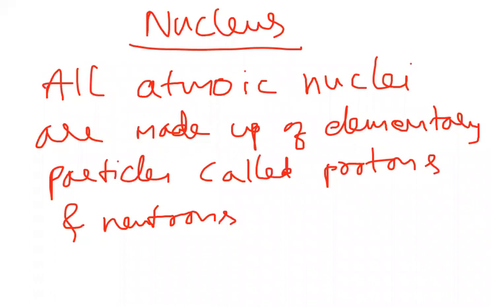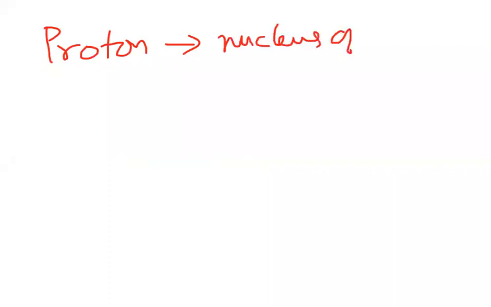Any nucleus, if you take. Suppose you take a proton. What do you mean by proton? Proton is nothing but the nucleus of a hydrogen atom. The nucleus of a hydrogen atom is called a proton.